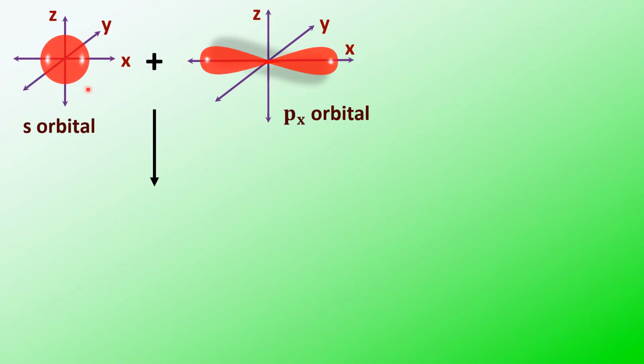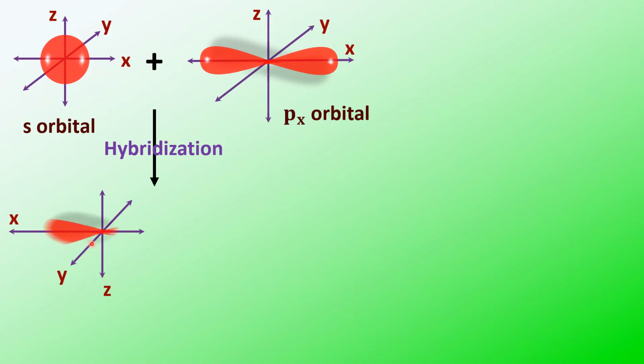We'll see how the hybrid orbitals look when they undergo hybridization. Because one s and one p are intermixing, they give rise to two equivalent hybrid orbitals of equal energy and shape.